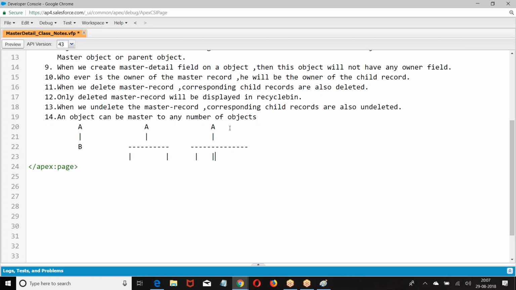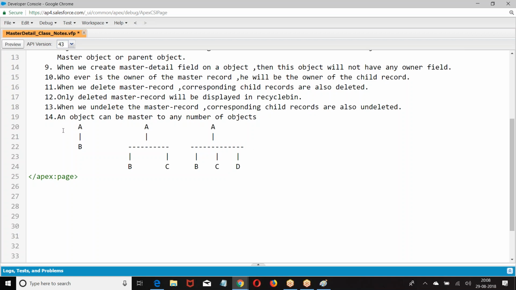Get the point? An object can be a master to a number.